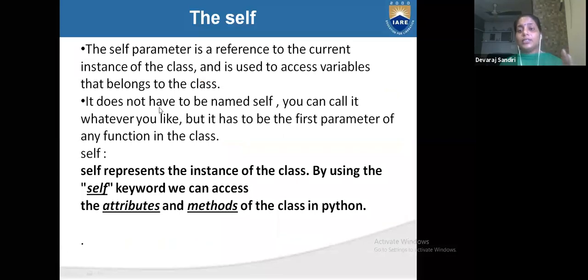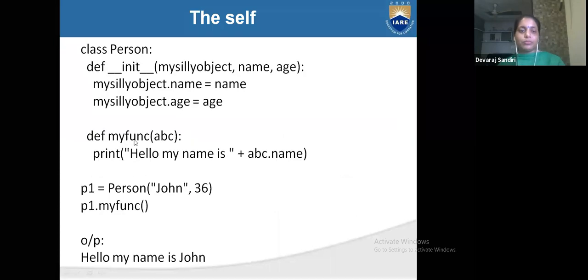and it is used to access the variables belonging to the class. Inside the class, whatever variable is there, you have to access it by using self.name. If you want to give two arguments, self, name, you have to write self.name = name, because name will be your self variable. Self can be named whatever you like, but it must be the first parameter of the function of the class. With the self keyword we can access the attributes and methods of the class in Python.